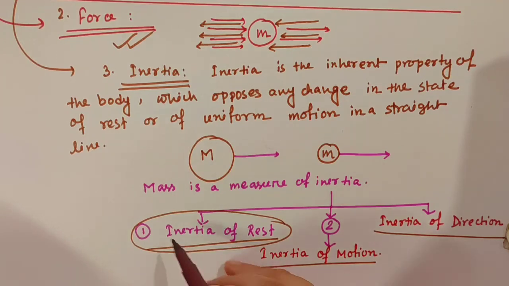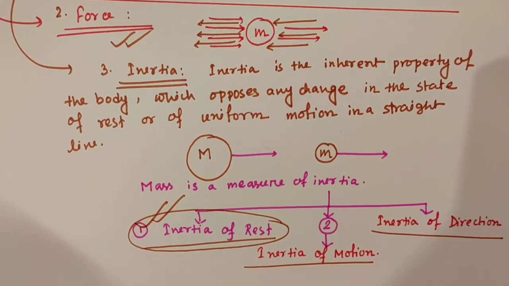Clear? So, these examples are for inertia of rest. To understand inertia of rest, we can take help of these examples. Okay. Now, the inertia of motion. For this, when a bus stops suddenly, the passengers tend to fall forward.